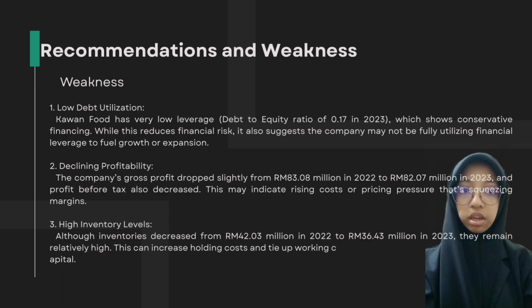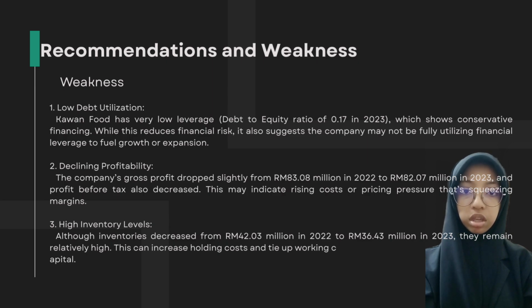The second one is declining profitability. The company's gross profit dropped slightly from 83.08 million in 2022 to 82.7 million in 2023, and profit before tax also decreased. This may indicate cost or pricing pressure that's squeezing margins.